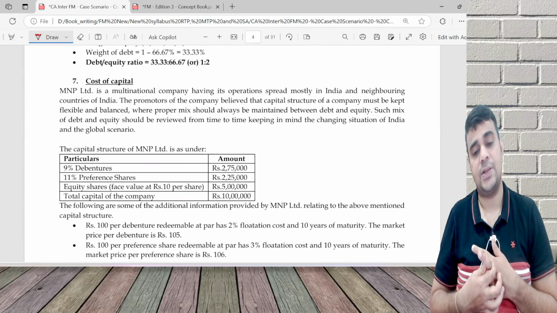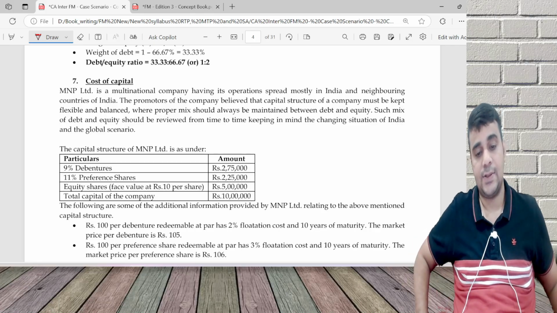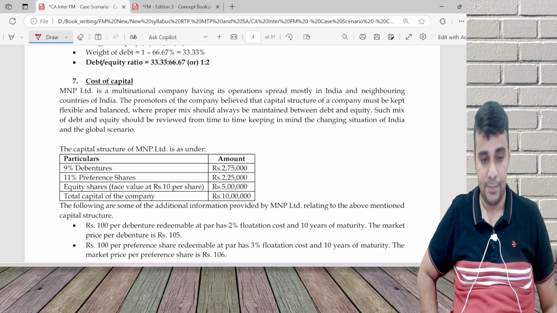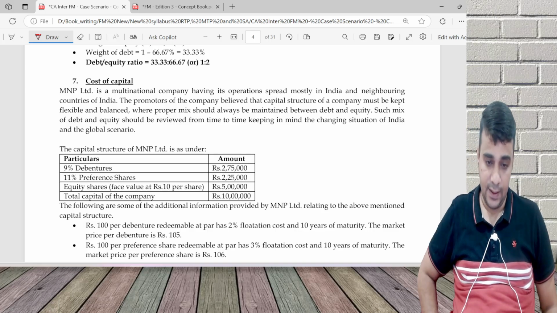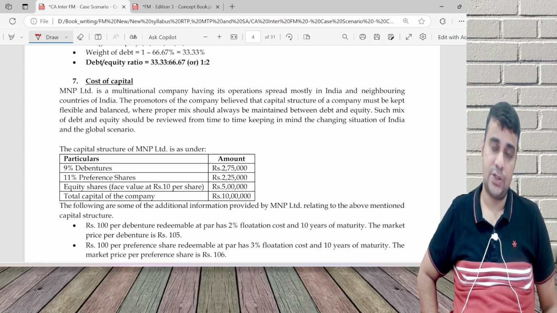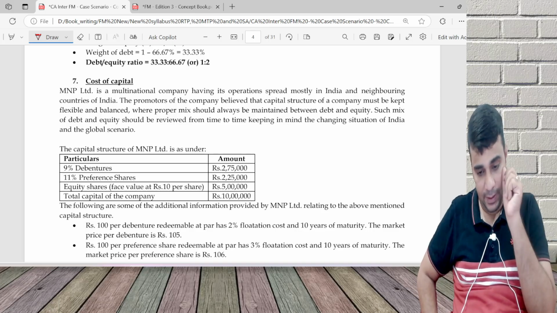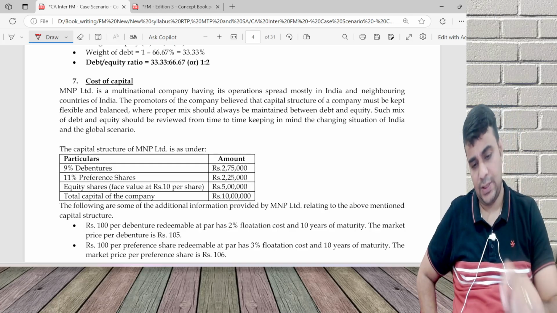MNP is a multinational company having its operations spread mostly in India and neighboring countries of India. Promoters believed that capital structure must be kept flexible and balanced. A proper mix should always be maintained between debt and equity. Such a mix of debt and equity should be reviewed from time to time, keeping in mind the changing situation of India and the global scenario. Capital structure of MNP Limited: debentures, preference, equity share.